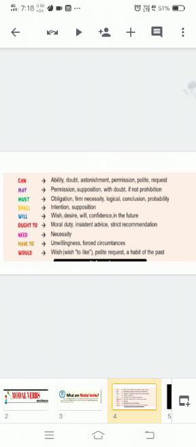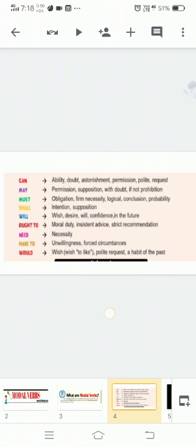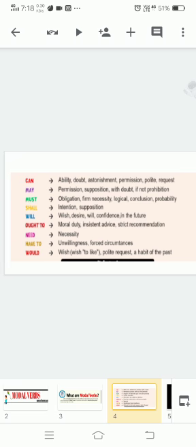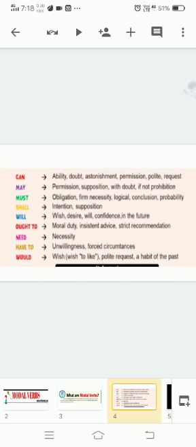If I talk about the kinds of modal verbs, we will be studying all of them, but here we have some of the basics. Can is used to express ability, doubt, astonishment, permission, polite request. May: permission, like we say, may I go; supposition with doubt, if not prohibition. Must: obligation, firm necessity, logical conclusion, probability. Shall: intention, supposition. Will: wish, desire, confidence, will in the future.